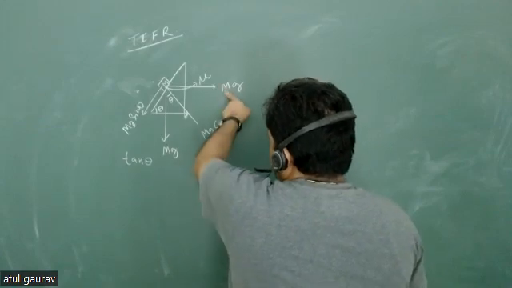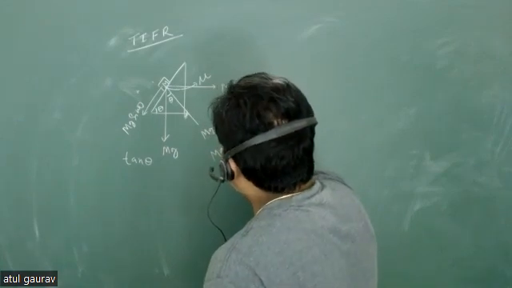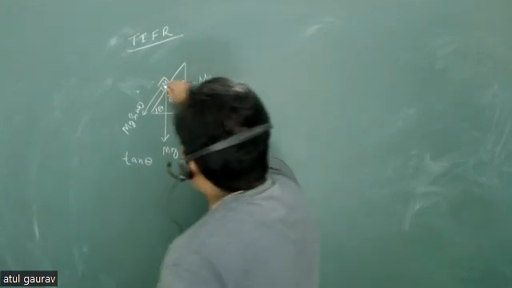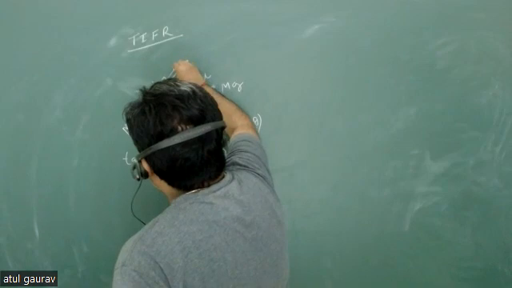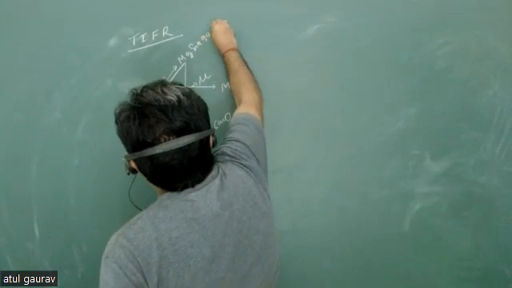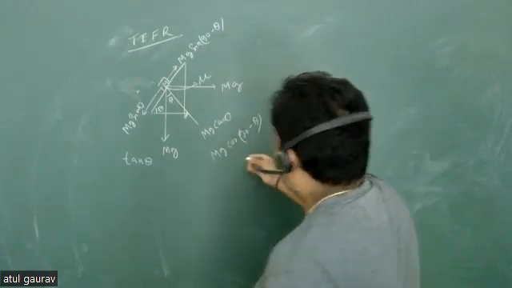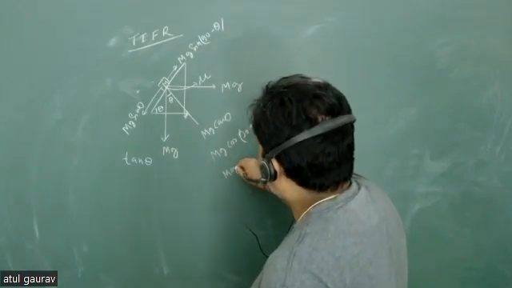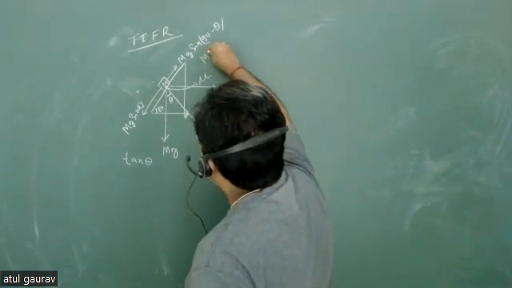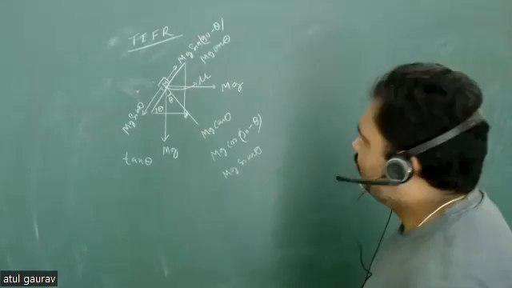किस तरफ? mg का कंपोनेंट इस डायरेक्शन में क्या होगा बताओ? mg cos 90 minus theta. Very good. So mg cos 90 minus theta. What will be the component of mg into this direction? mg sin 90 minus theta. Very good. And this sin... Yes, theta is mg and sin theta को क्या हो जाएगा? बाद में cos theta लिख लेंगे, तो इसको लिख दें क्या? mg sin theta. Yes. और इसको लिख दें क्या? mg cos theta. Are you good, Rupali? है ना? Are you appreciating this thing? Yes, sir.